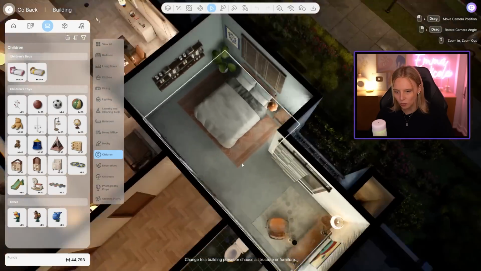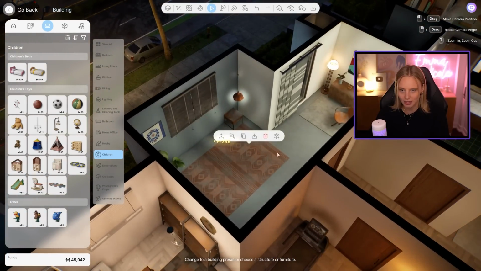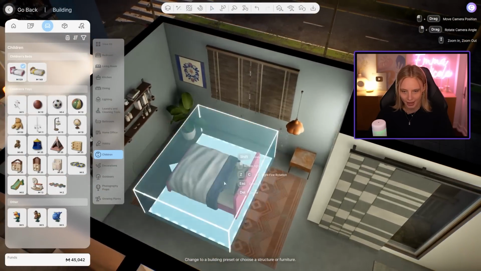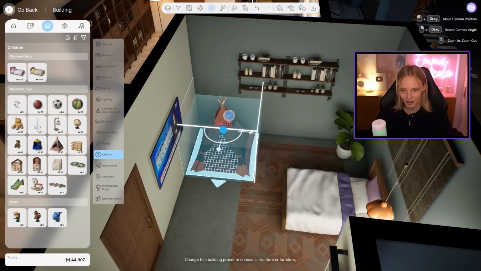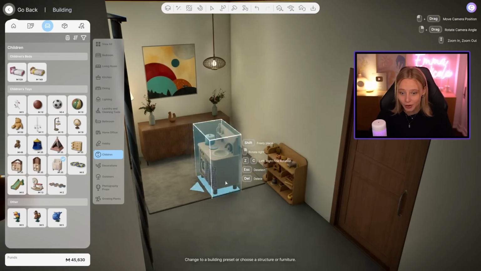I'm gonna renovate one of these rooms. Let's renovate this one into a child's bedroom. So this is gonna be where the child will sleep when they age up, Annie. We've got a cute little children's teepee tent. That's really cute. Love that. And then we can rotate it a little bit. We've got a cute little kitchen set.